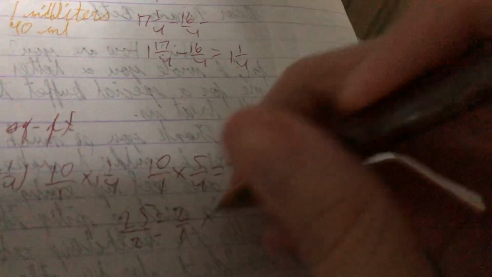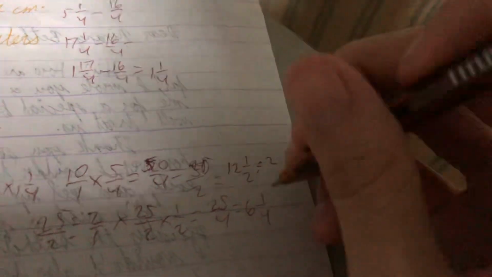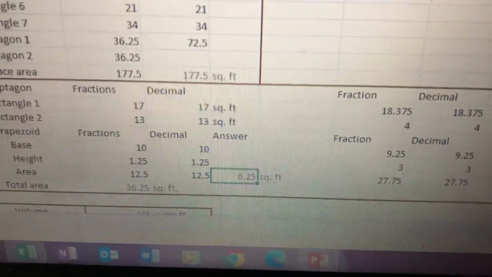That's 12 and 1/2, but we have to divide that by 2. So if I do this, 25 over 2 divided by 2 is the same as 25 over 2 times 1/2. That'll become 25 over 4, and 25 over 4 is the same as 6 and 1/4. So 6 and 1/4 is the same as 6.25. So that is the correct answer.